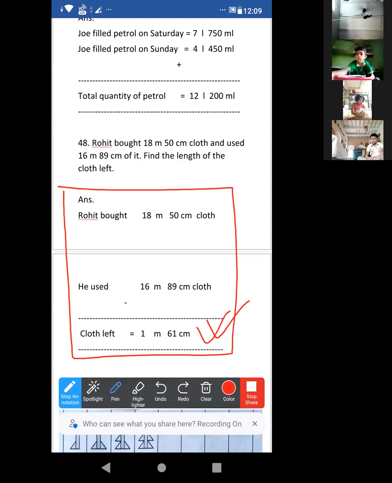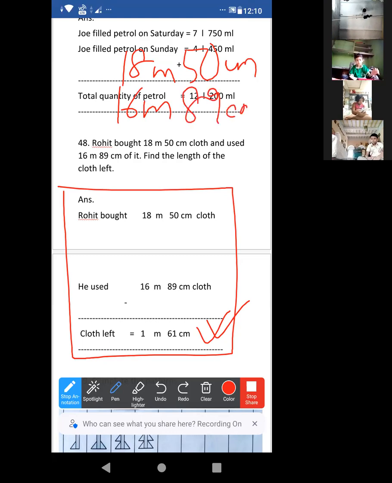Achha, again I am explaining the subtraction also. Look, 18 meter 50 centimeter and 16 meter 89 centimeter. It is borrowing subtraction.